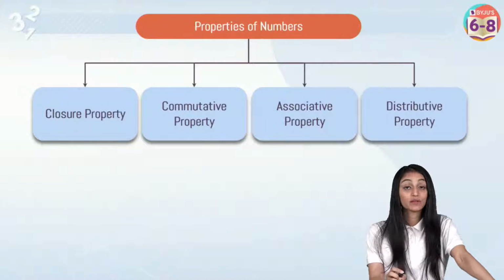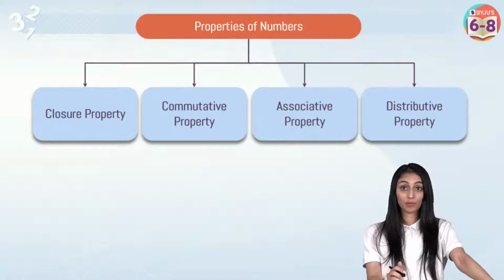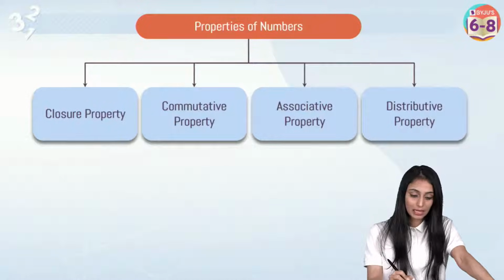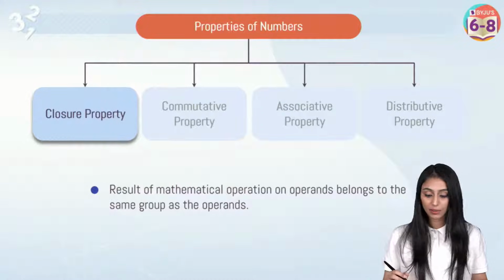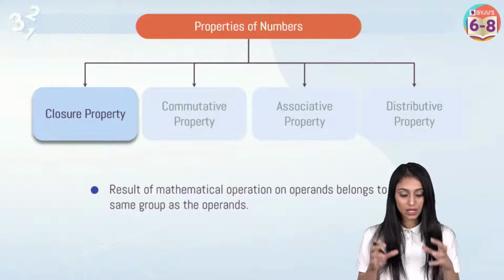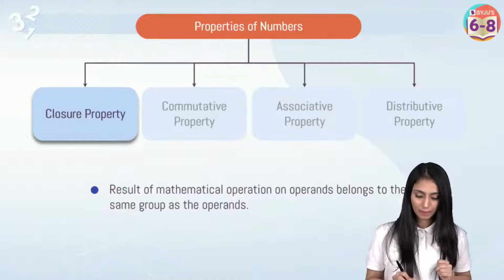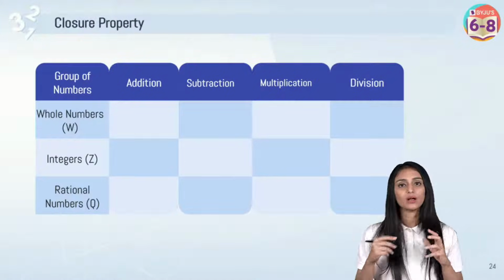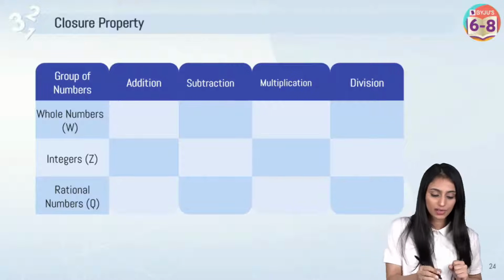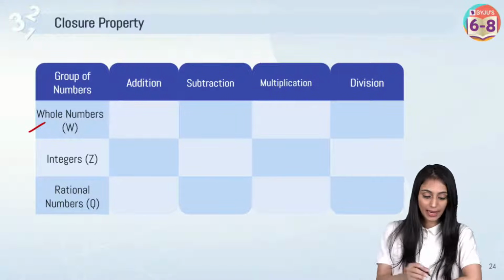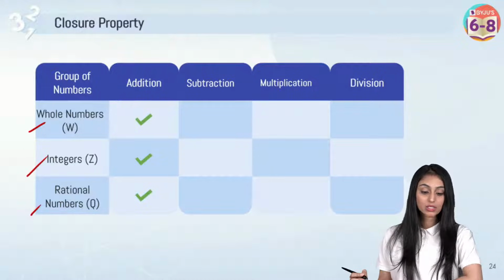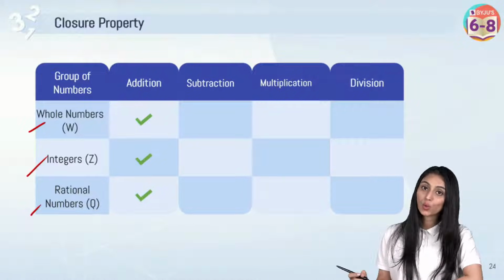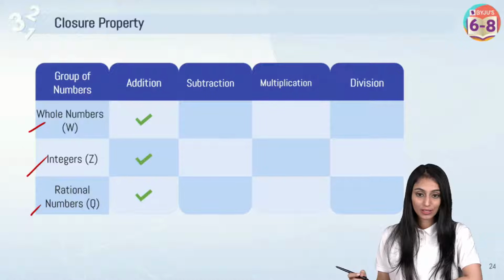All right, so quickly let's take a look at all the properties that we have for numbers. Closure property, commutative property, associative property, distributive property. One by one, I'll be discussing all of them. Let's start off with the closure property. So what does it say? It says the result of a mathematical operation on operands belongs to the same group as the operands. All right, let's quickly take a look. We will talk about different numbers. Let's say I talk about whole numbers, integers and rational numbers. So whole numbers, integers and rational numbers, they all hold true, right? Yes.